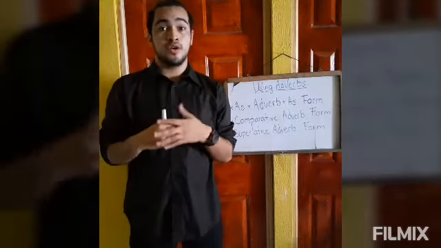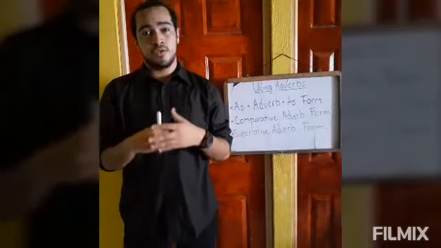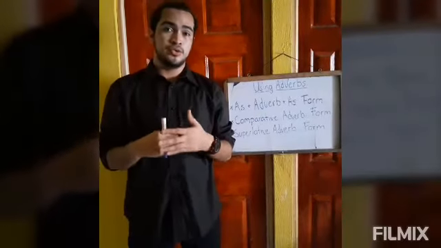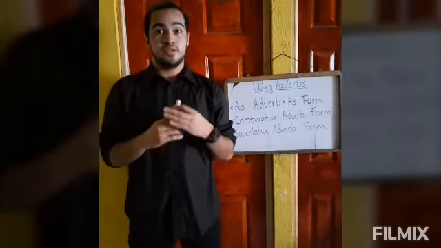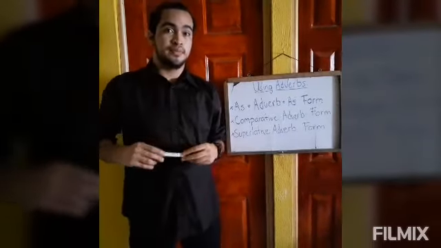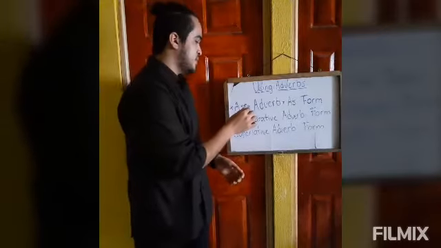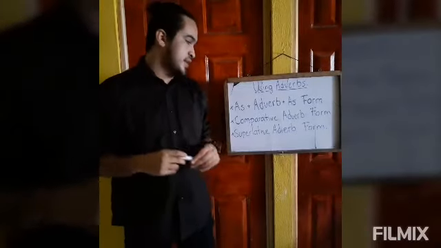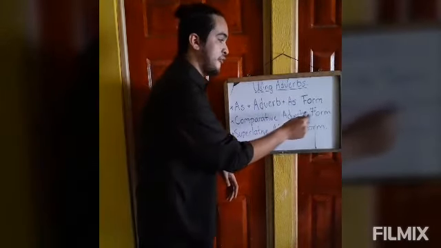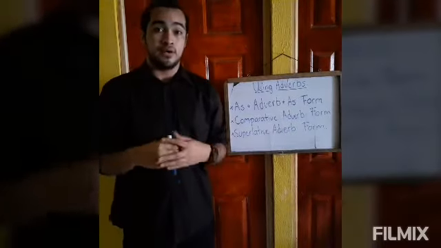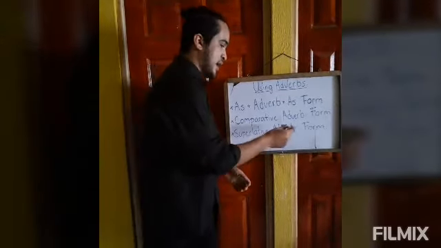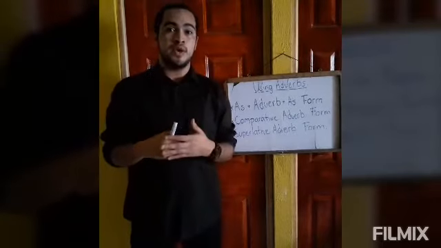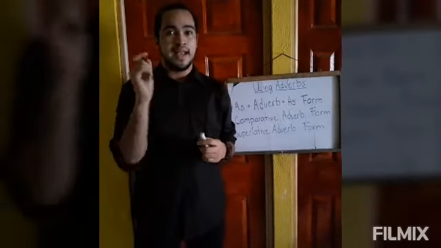In this video, we are going to learn a little more about English grammar. But this time, we are going to learn how we can use adverbs in three forms. For example, the first one is the as plus adverb plus as form. The second one is the comparative adverb form. And the third one is the superlative adverb form. With these three forms, we can start to work. So, let's go.